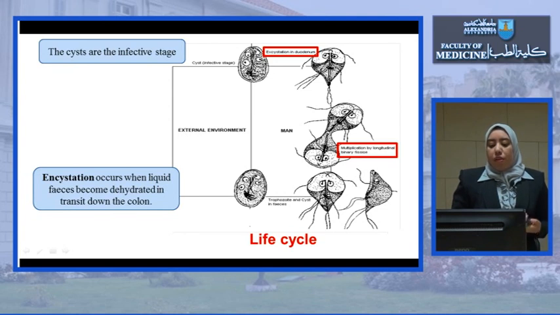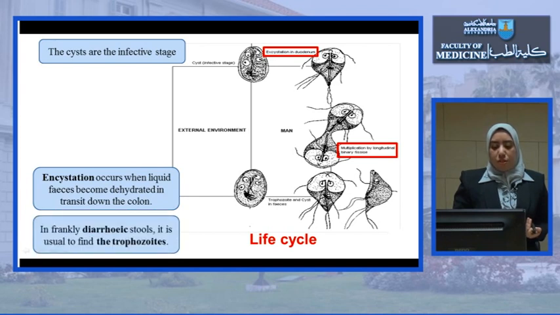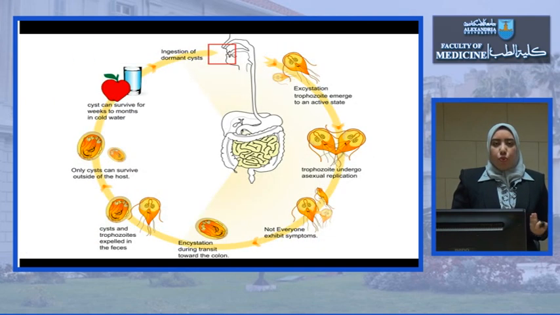And when the trophozoite passes with the stool and reaches the colon, the liquid feces becomes dehydrated, and this triggers encystation. The trophozoite will form a tough cyst wall around itself to protect it, as it senses the changes in the environmental condition. However, in cases of severe diarrhea or frankly diarrheic stool, there might be no time for cyst formation, and therefore it is usual to also find the trophozoites.